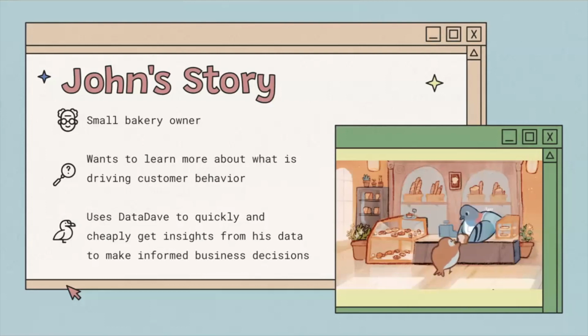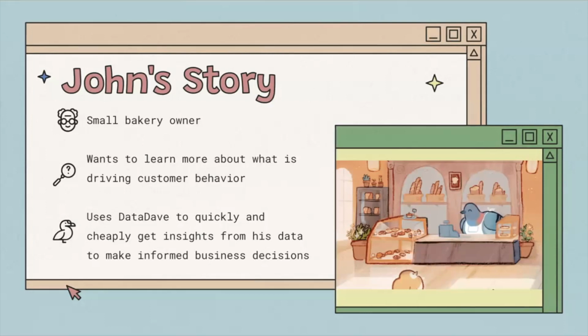Let's walk through a typical use case of DataDave. Take John, who's a small business owner. In fact, he runs a small bakery in Queens and has collected some data on customers who have come in. John does not have a technical background, and besides, he is too busy running his business to start taking courses on data analytics. Nor does he have the resources to invest in hiring a data analytics team. But still, he wants to learn more about what is driving customer behavior.